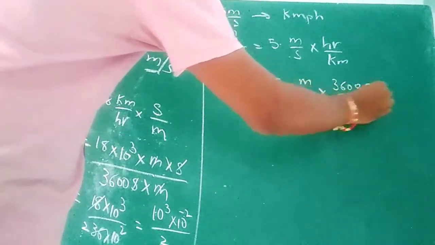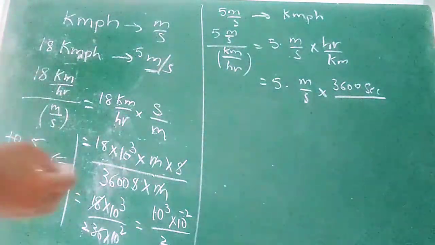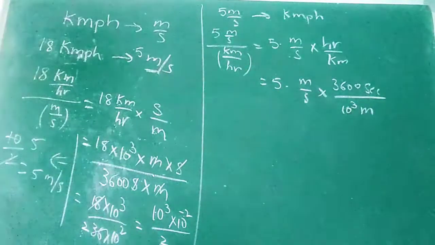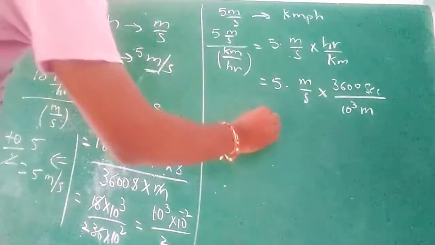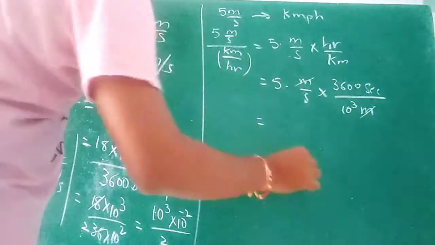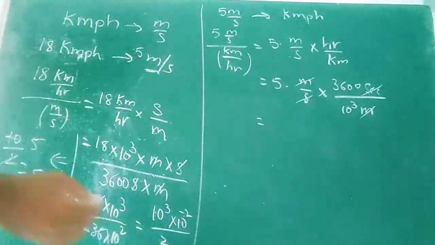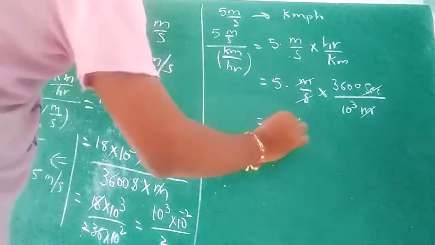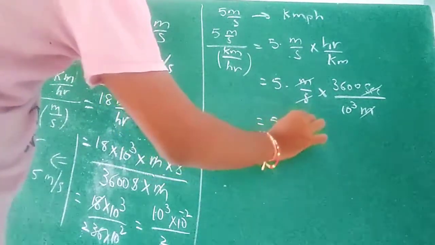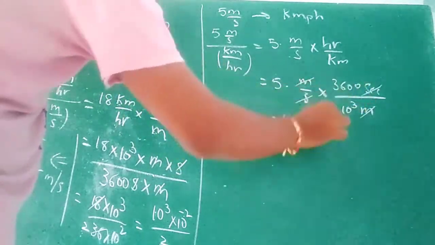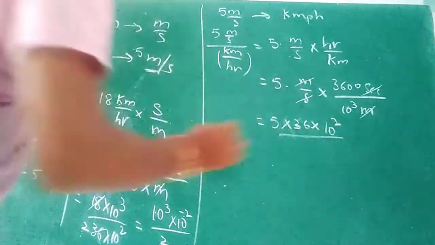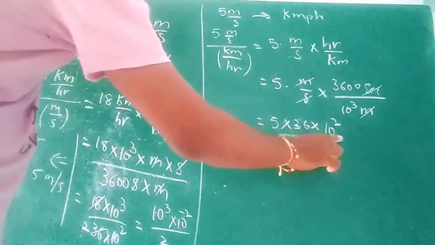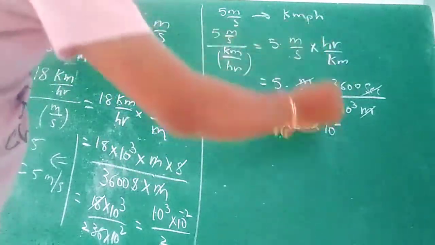3600 seconds by kilometer. What is the value of kilo? 10 power 3 meter. So meter gets cancelled, second gets cancelled. What are the remaining values? 5 into 36 into 100, by 3600 into 10 power 2 by 10 power 3. Here it is 10 power 3, so if you send it to the numerator, it becomes